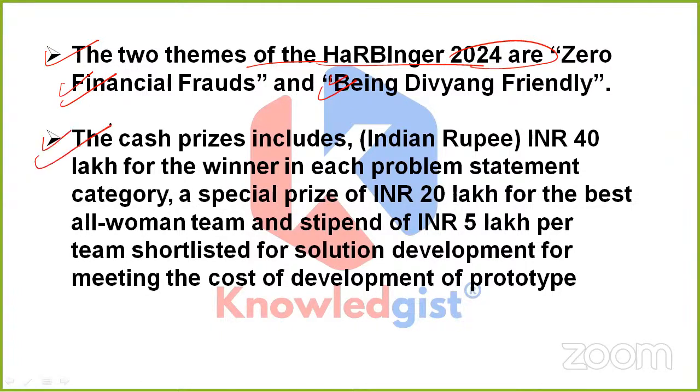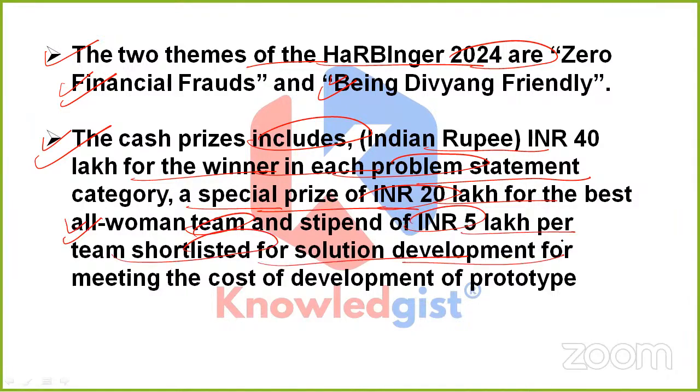If we talk about the cash prizes particularly, these include INR 40 lakh for the winner in each problem statement category, a special prize of INR 20 lakh for the best all-women team, and a stipend of INR 5 lakh per team shortlisted for solution development, to meet the cost of development of the prototypes they were working upon so as to take part.